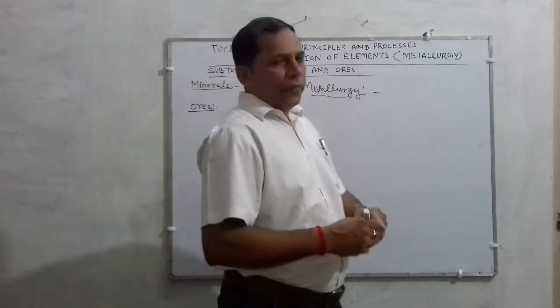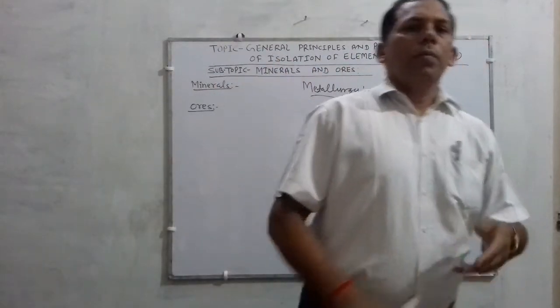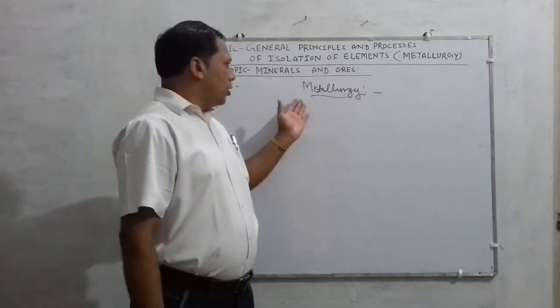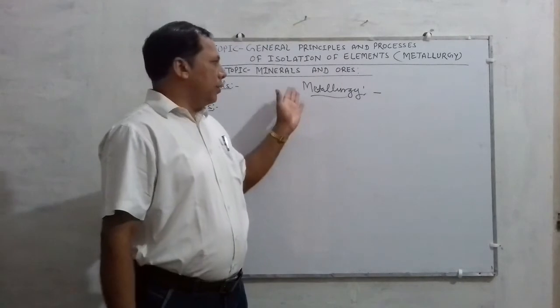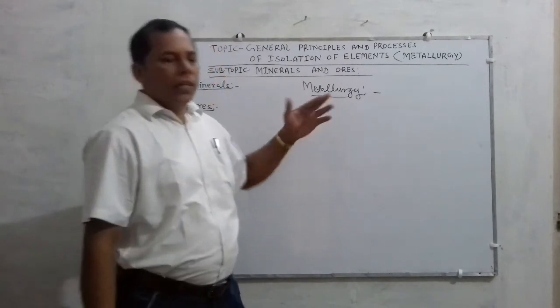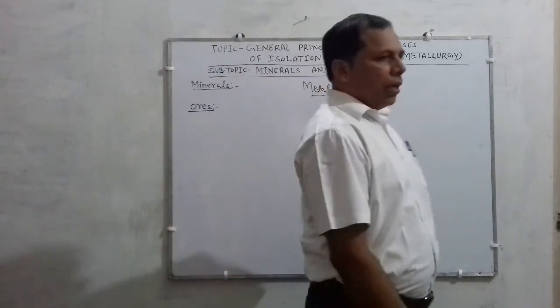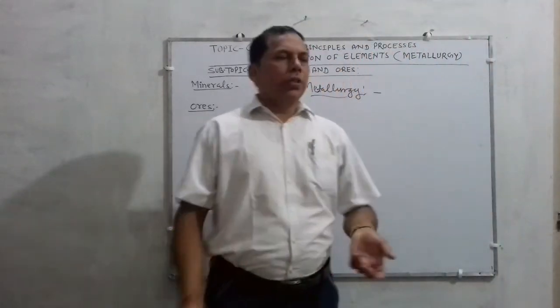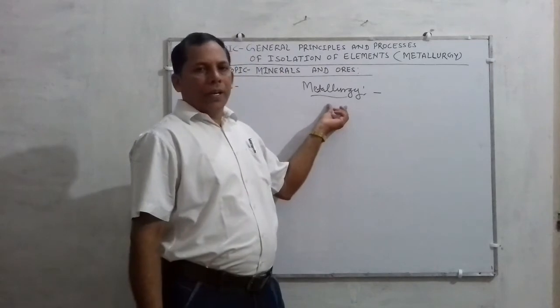Metallurgy is the physical or chemical process by which a metal can be extracted. Listen sincerely, metallurgy can be defined as the physical or chemical processes which are used in the extraction of metal.